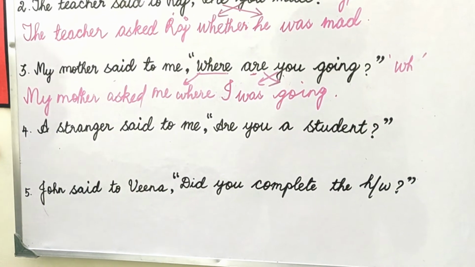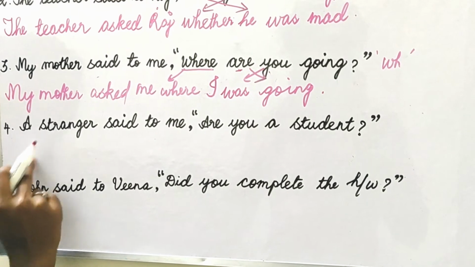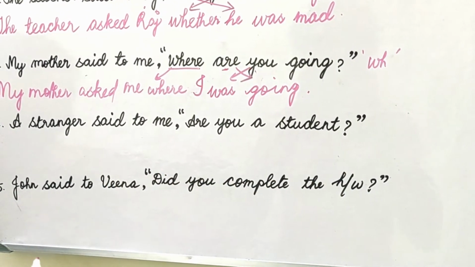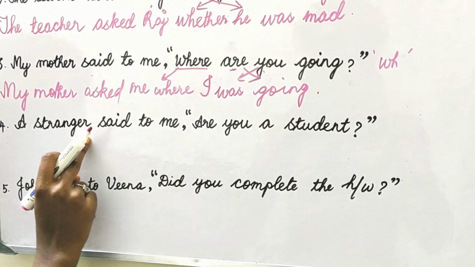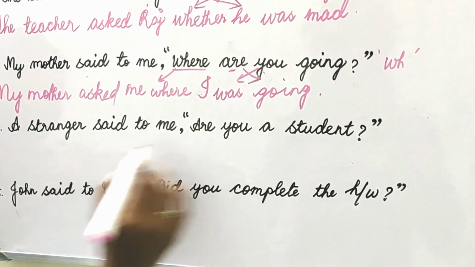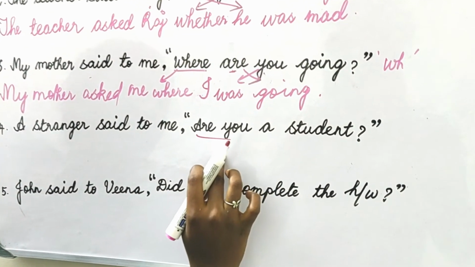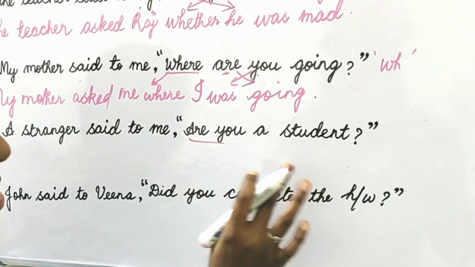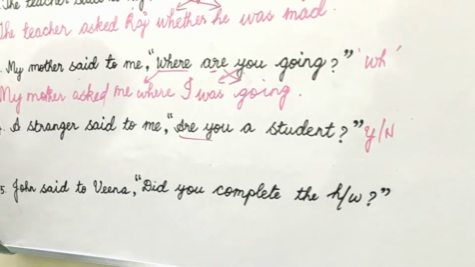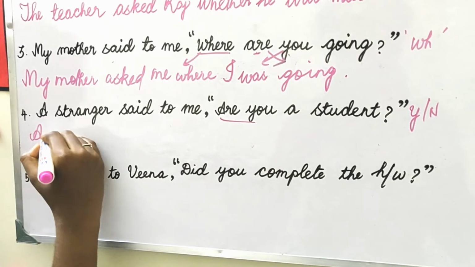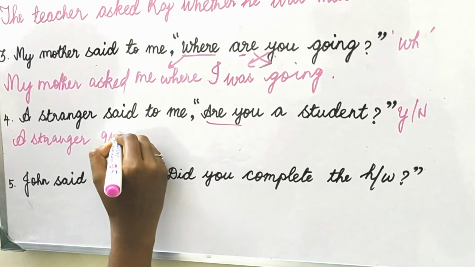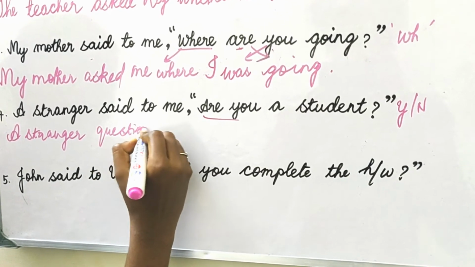Then the fourth sentence. A stranger said to me, are you a student? So a stranger is an unknown person. He questioned me, are you a student? It can give only two answers, either yes or no. So it is a yes or no type question. A stranger questioned me.